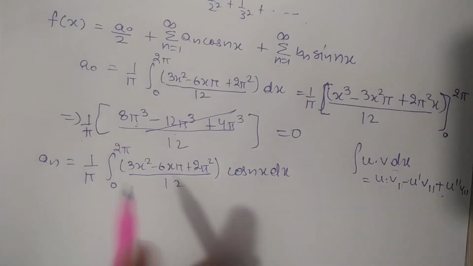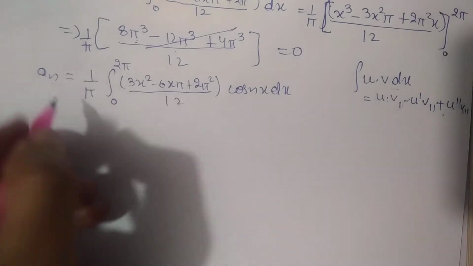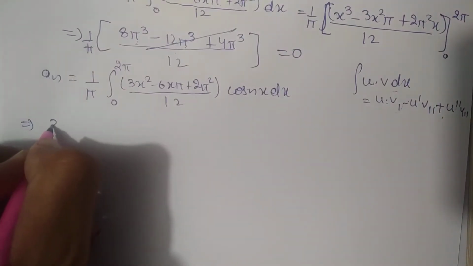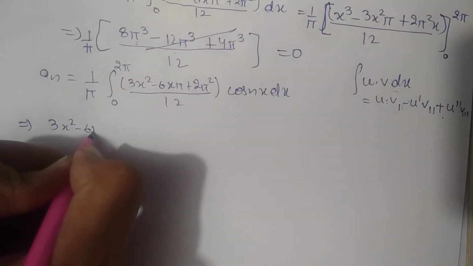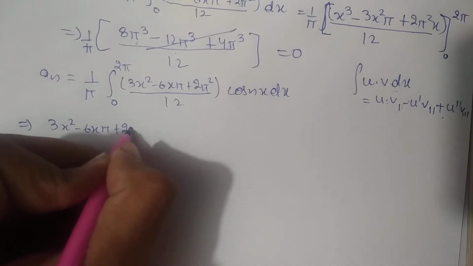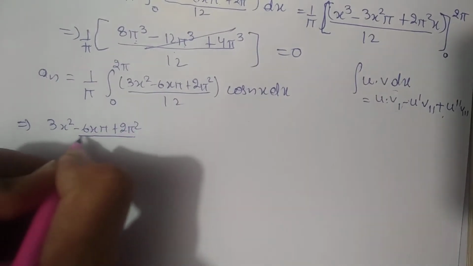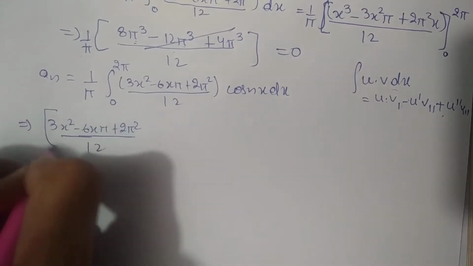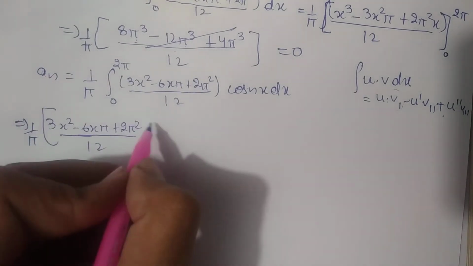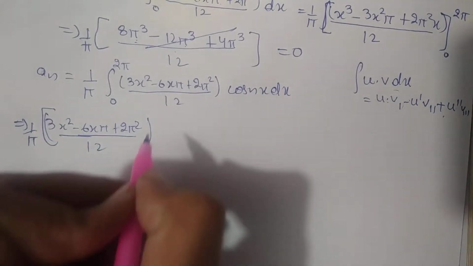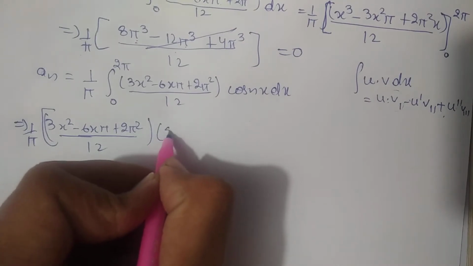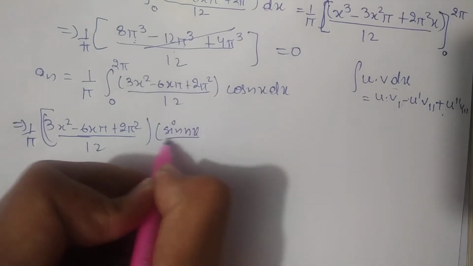So I will put u as it is, 3x square minus 6x pi plus 2 pi square, divided by 12, and 1 by pi is already over there. Now integrating the second function, cos nx, will change into sin nx by n.